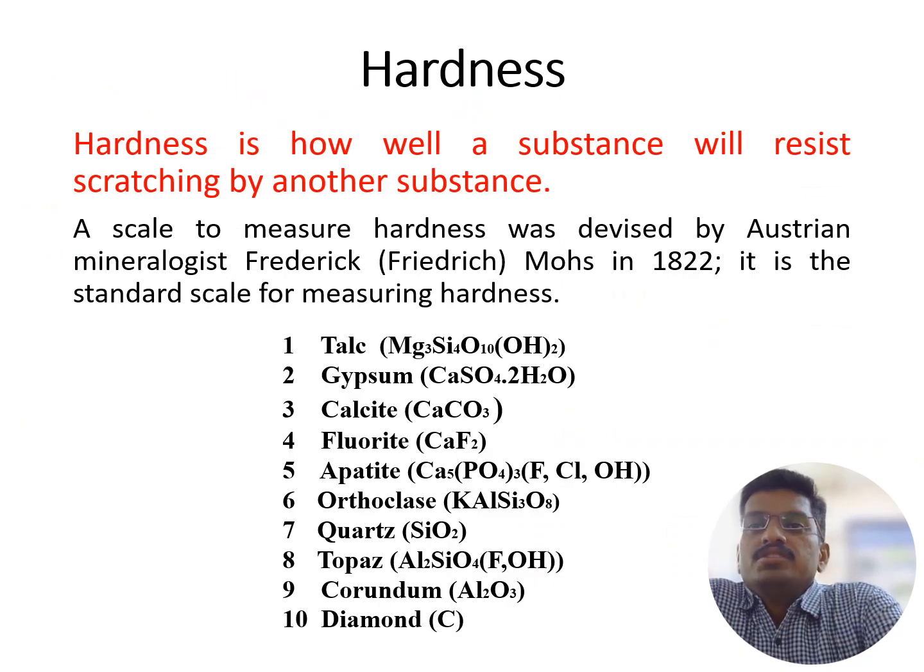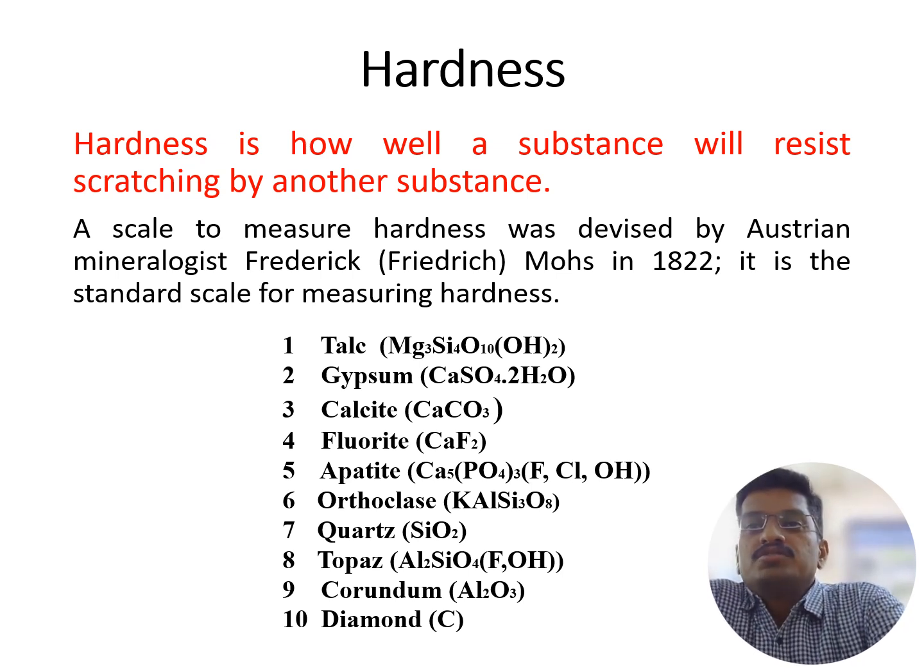Next, we are going to discuss the hardness of minerals. This was defined by the mineralogist Friedrich Mohs in 1822. Here it has been classified into 10 classes from 1 to 10. The 10 is denoted for diamond, and corundum is denoted for 9,